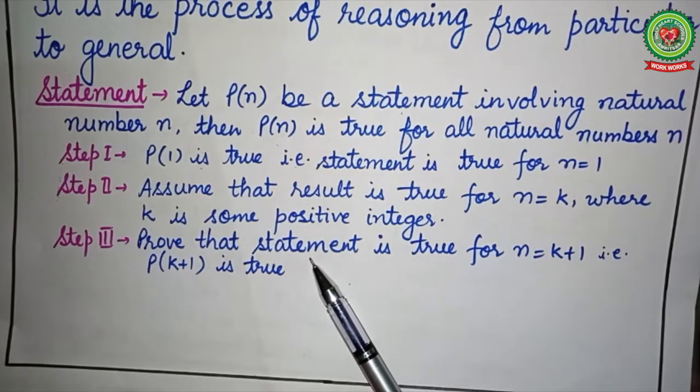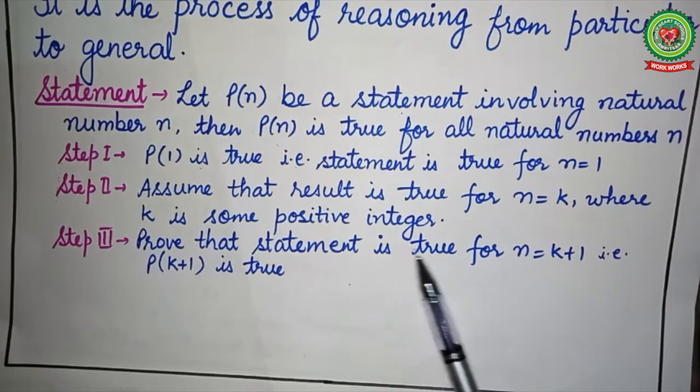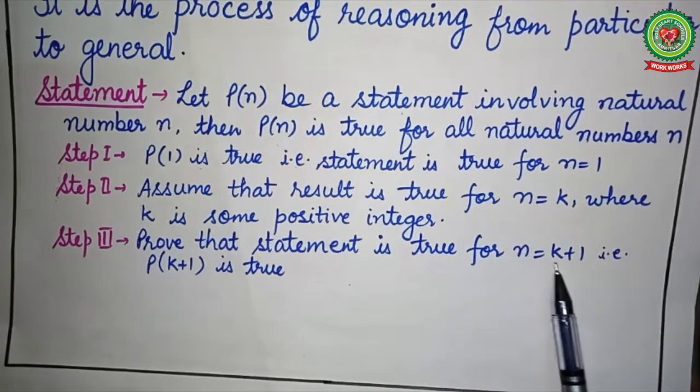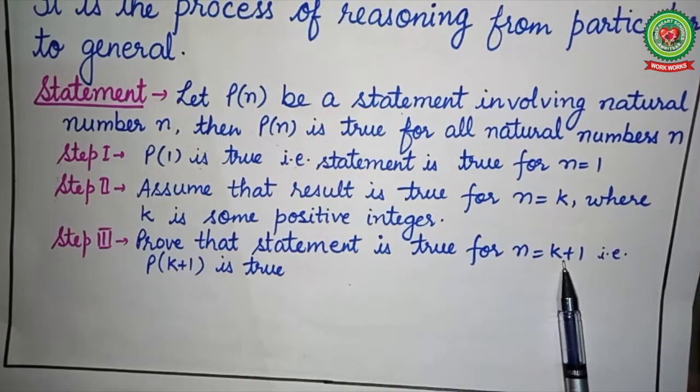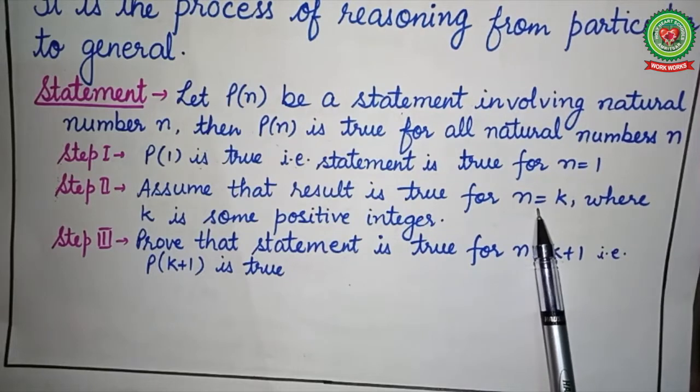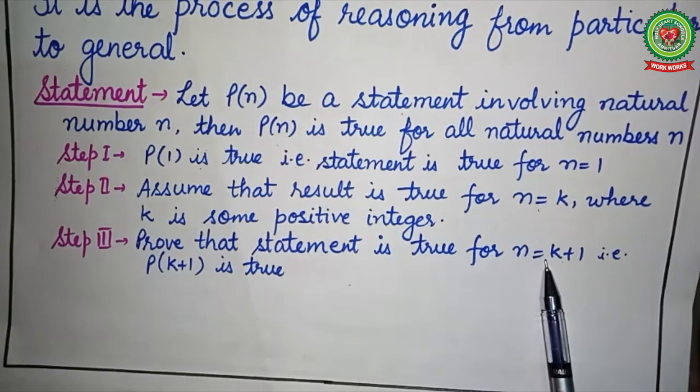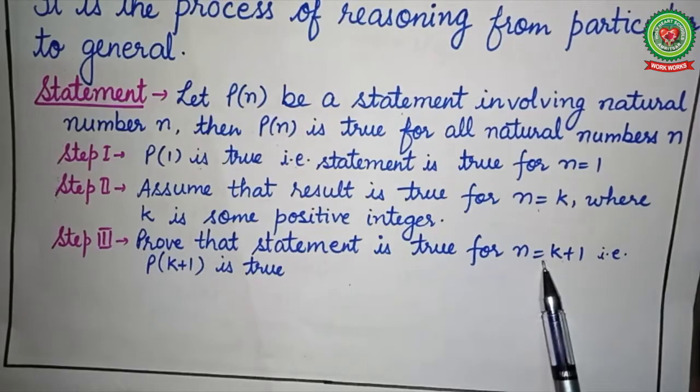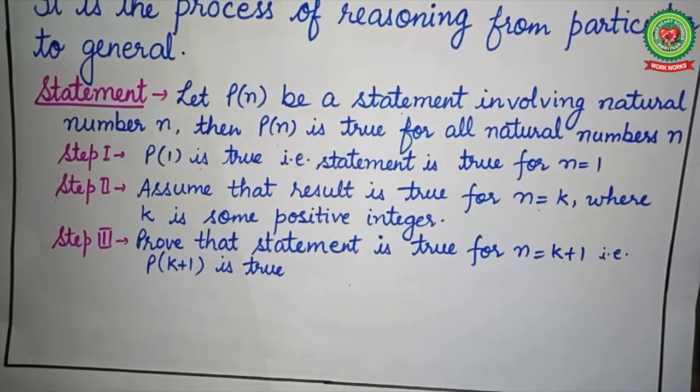In the third step, we will prove that the statement is true for n is equal to k plus 1. For k terms, we have assumed that the result is true, and for one more term, we have to prove it is true. Only then can we say that the given statement is true for all natural numbers.